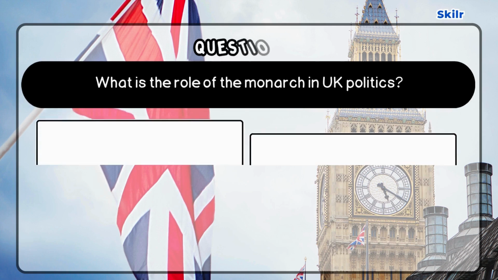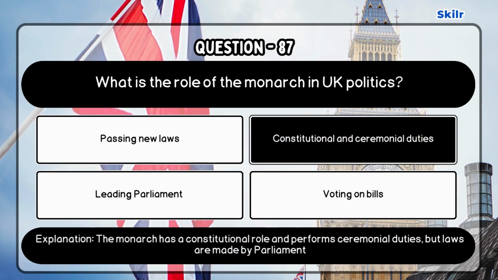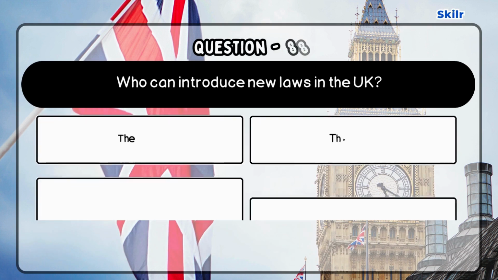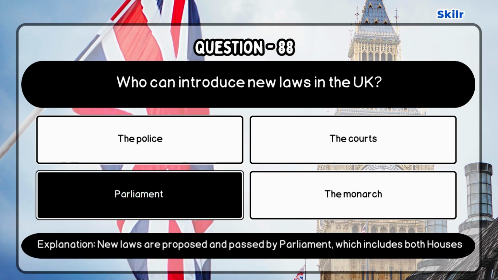Question 87. What is the role of the monarch in UK politics? Correct answer is constitutional and ceremonial duties, as the monarch has a constitutional role and performs ceremonial duties, but laws are made by Parliament. Question 88. Who can introduce new laws in the UK? Correct answer is Parliament, as new laws are proposed and passed by Parliament, which includes both houses.